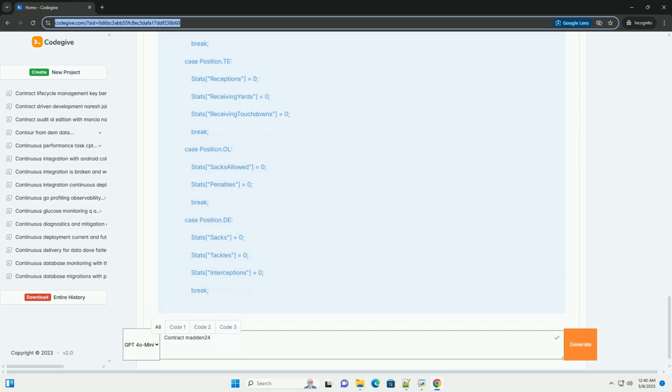Player archetypes: introduce player archetypes, for example pocket passer QB, speedy WR, power RB, that influence their stats and development. Coaching staff: add coaching staff, head coach, offensive coordinator, defensive coordinator, that influence player development and team performance. Code example enhancements: adding a simple draft.